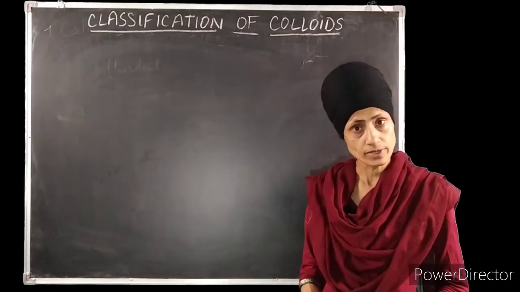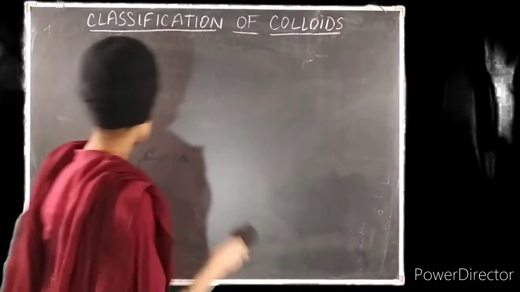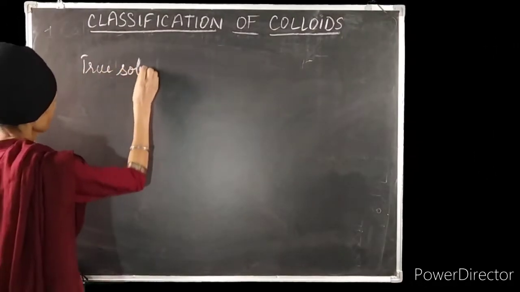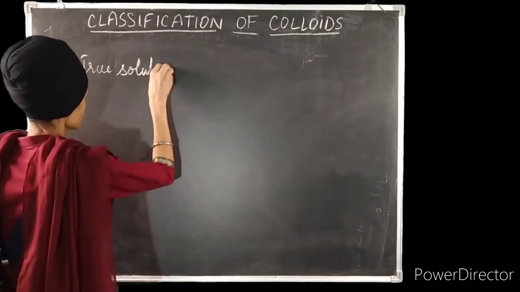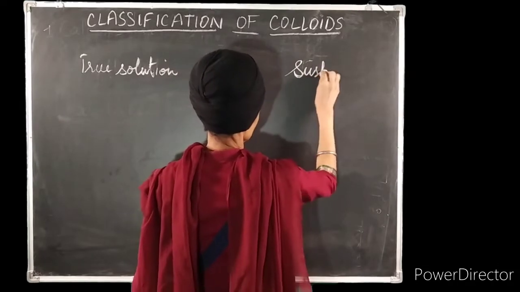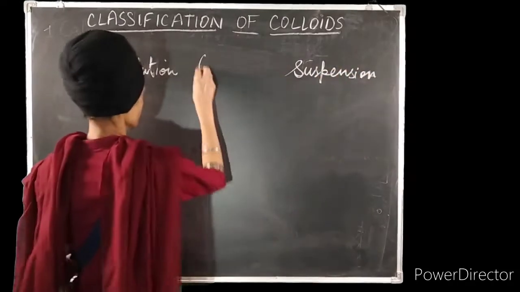What is a true solution and what is a suspension? So let us discuss their particle size. First, let's talk about what is a true solution, and what is a suspension, and what is a colloid.